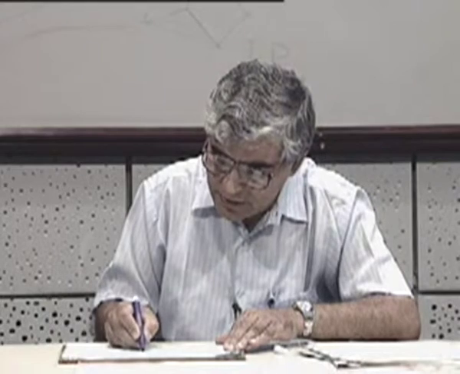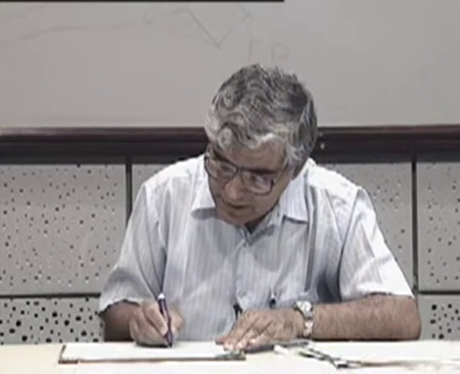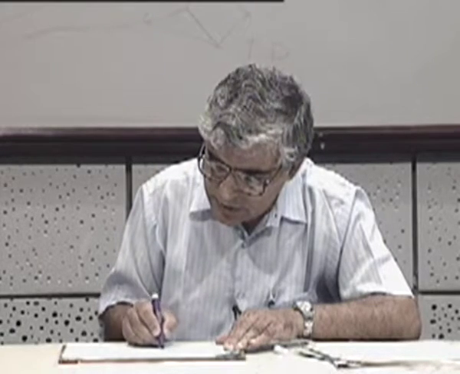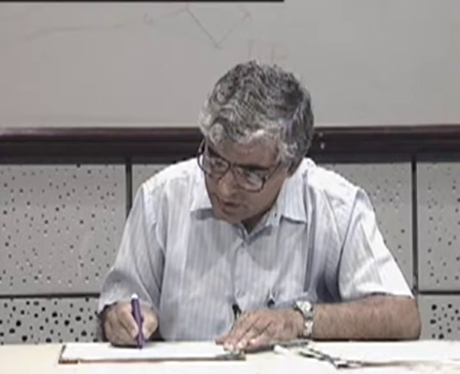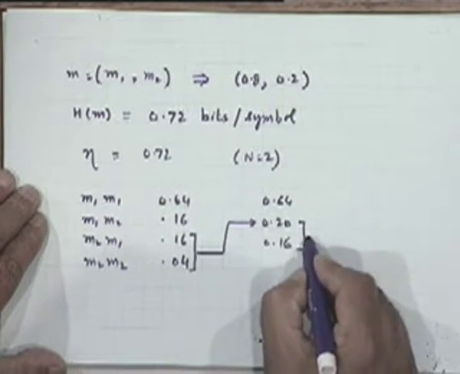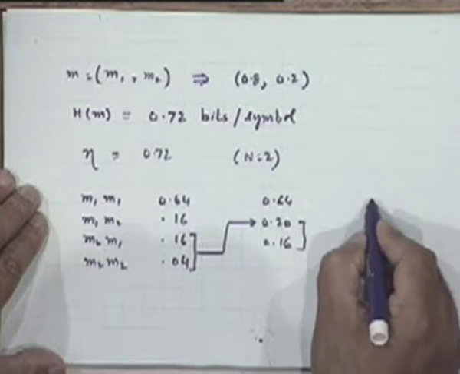The next one will be, we will club these two to get 0.20, and this is 0.16. This one comes here. These two are clubbed together again.